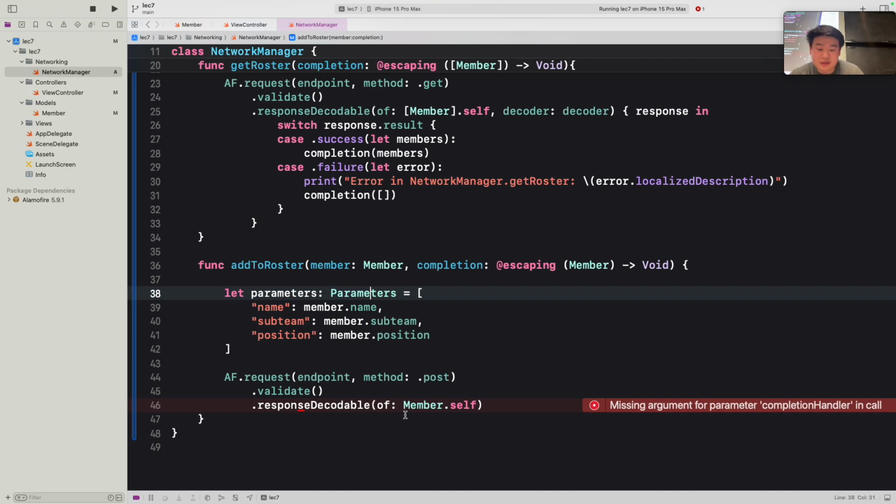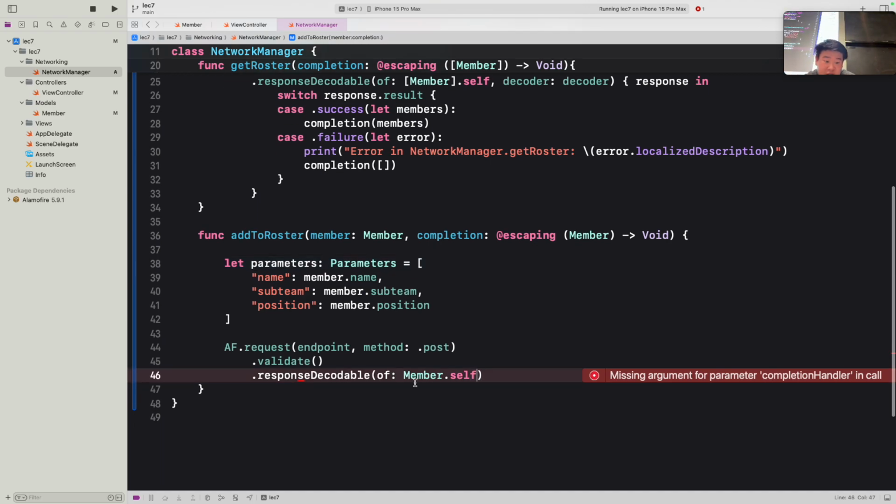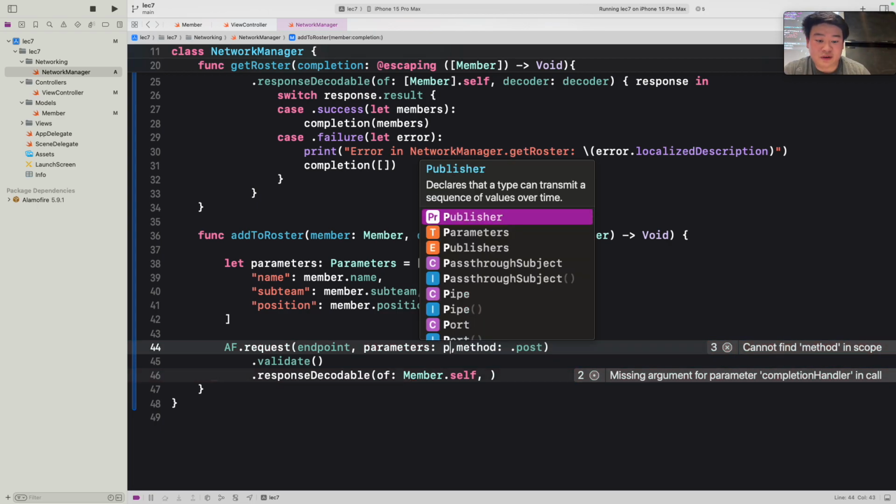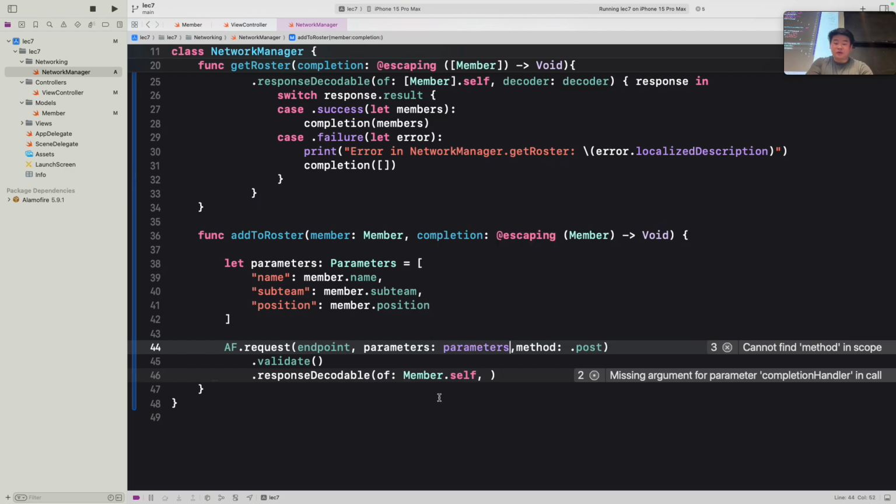Okay, so what is different from our GET request? Within our response decodable of, we actually have something called... wait, sorry, what is that? Oh, my bad. Actually, response decodable of is not different. What we're going to be putting these parameters in is within our request. There's something called parameters within our request itself, and in this case we want to pass in the parameters that we defined above, like so.